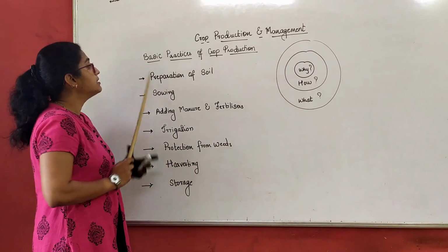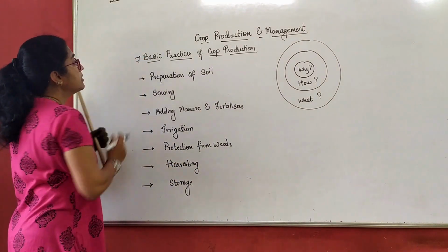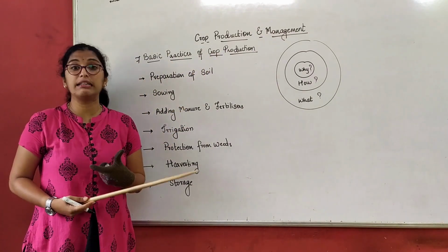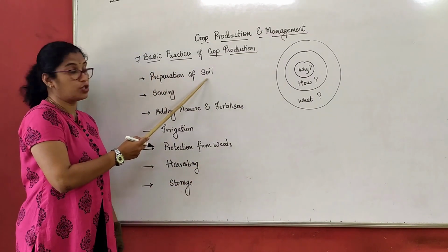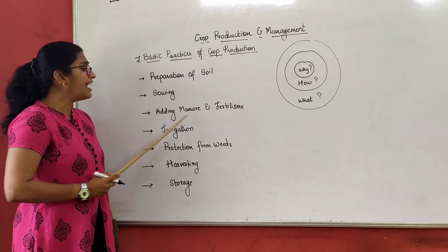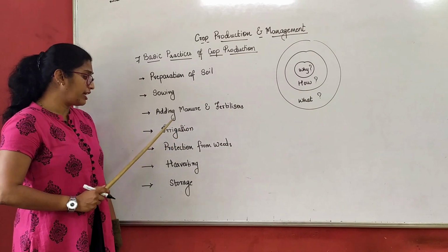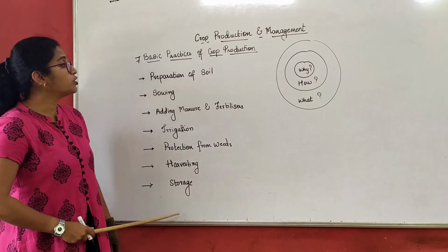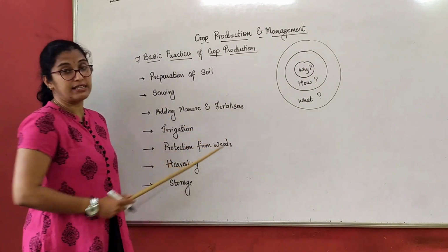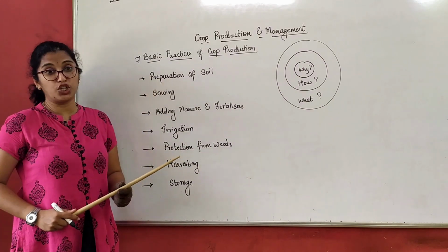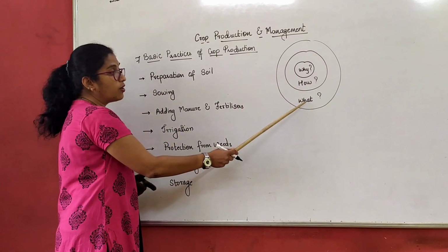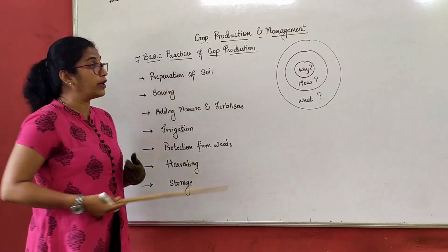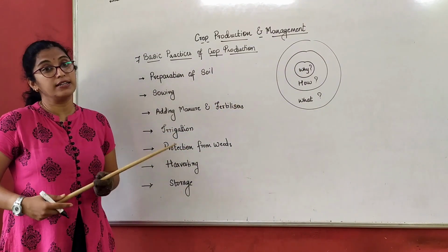So these are the 7 basic practices of crop production. Which are those? As we discussed in the gardening: preparation of the soil, sowing, adding manure and fertilizers, irrigation, protection from weeds, harvesting and storage. For example, first when we discuss preparation of soil, we will first understand what preparation of soil is, how we have to prepare the soil, and why we have to prepare the soil.